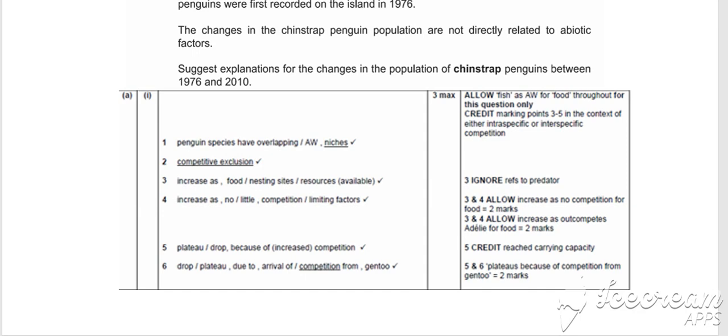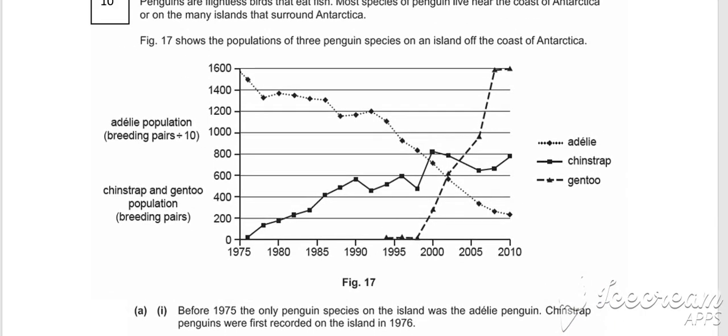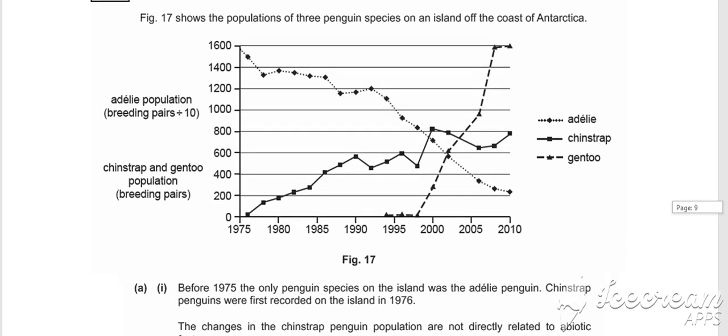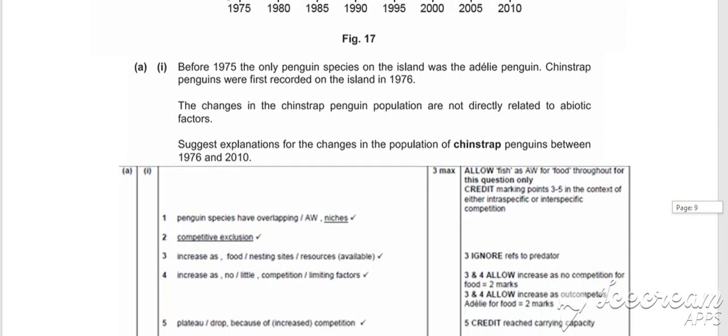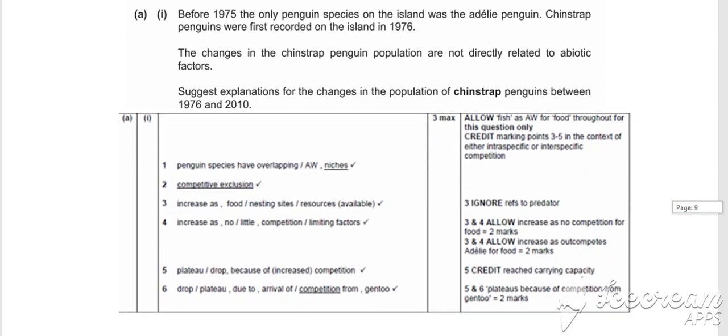There could be an increase in food or nesting sites or any resources that they need because there is very little or no competition against them. So there is more food available for them because as their number increases, the other species of penguin will decrease. So in terms of the number of penguins they're competing with, the other species is going to decrease, therefore they get more resources that they need.